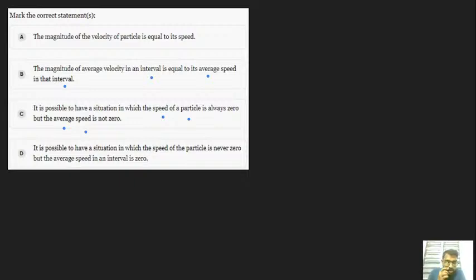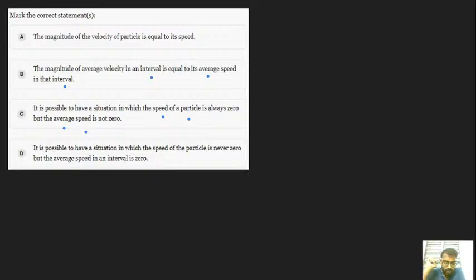So, guys, you need to think and relate these types of cases to your practical life. So let's see how to approach this type of question. The first option, but they have asked only the correct statements. The magnitude of the velocity of the particle is equal to its speed.